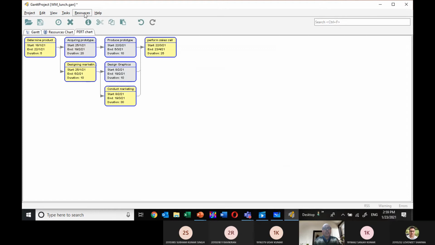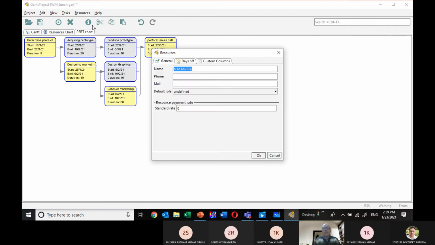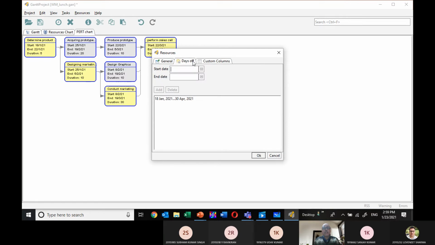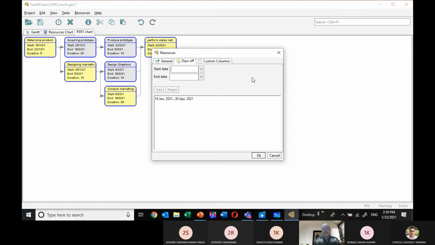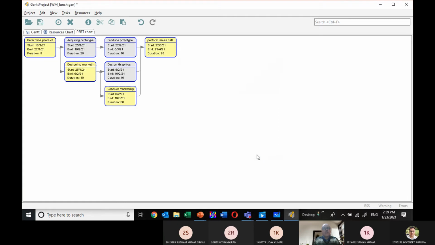We can add some more resources. Suppose I am adding one more resource. Some resource properties are also there. Here I am adding one more resource property. Day off I can add. I can add no day off. I am adding that here, and press OK.